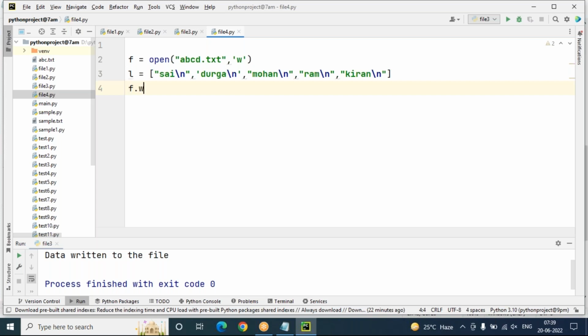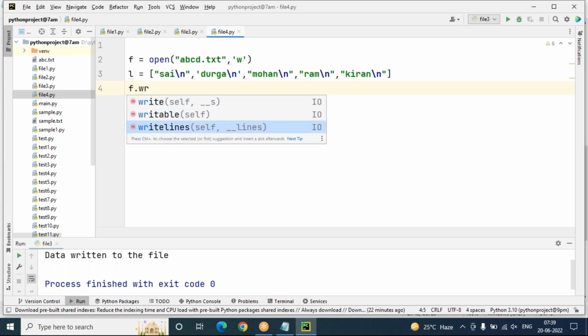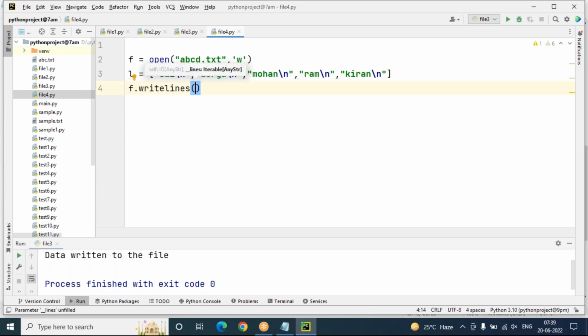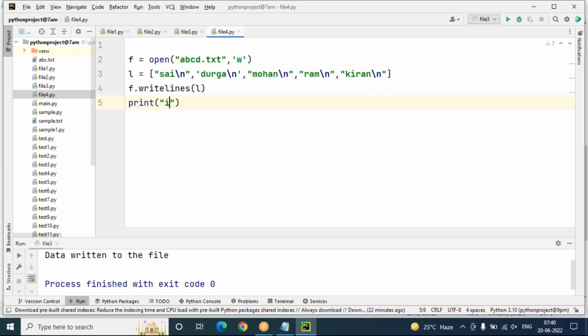So now f dot writelines. In writelines I'm taking L. L means the list of lines will be stored into the file. Then print list data returned to the file.